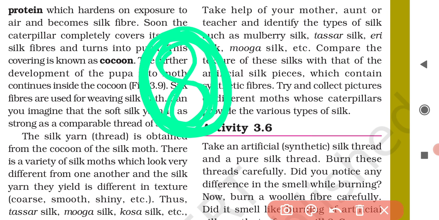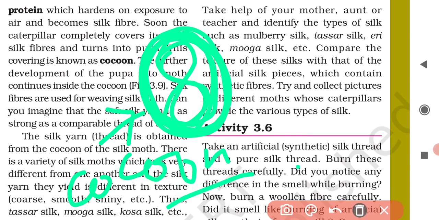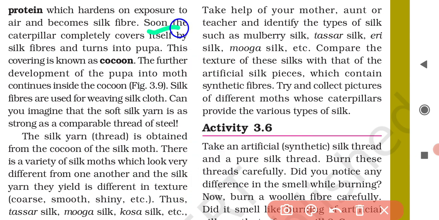And the silky covering spun by the silkworm of silk moth is actually called a cocoon. It is called what? Cocoon.